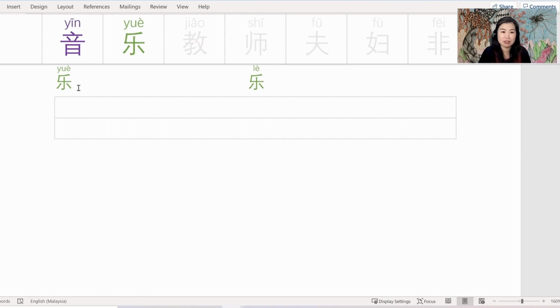Second character is 乐. 乐 means music. Now the challenge with this character 乐 is that it can also be 乐, which means happy. So the only way I remember this is that 乐 meaning music, and music generally makes me happy. So 乐, happy. The trick is knowing when it should be said as 乐 and when it should be 乐. So let's have a look at some word examples.